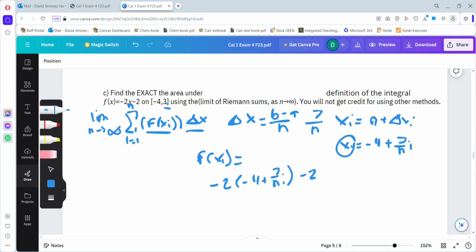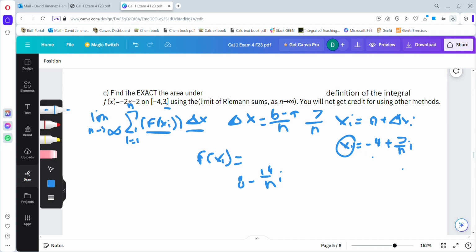From here, we can simplify slightly by distributing this negative 2 into both of these terms. So f of xi is going to be equal to positive 8 minus 14i over n, again just multiplying the negative 2 into each of the terms in our xi.